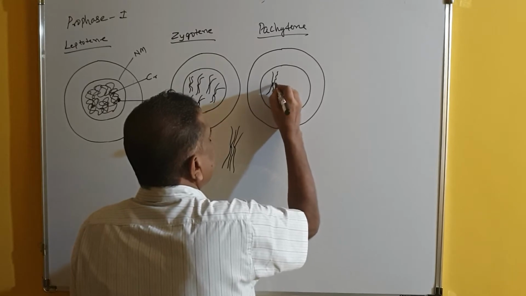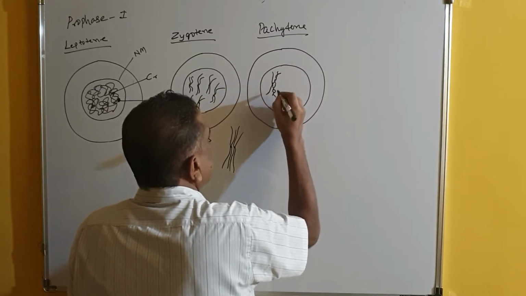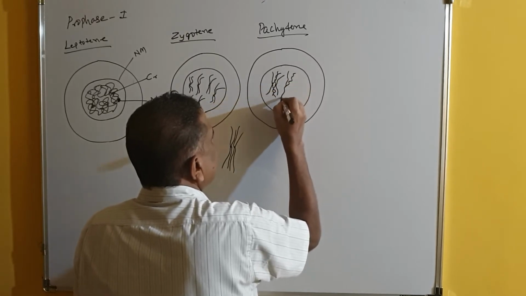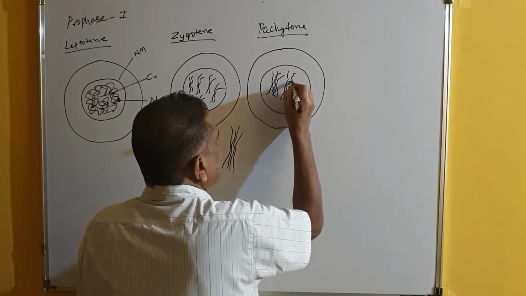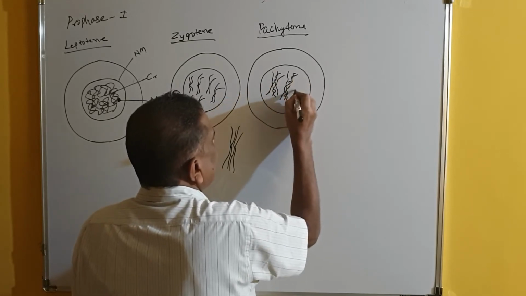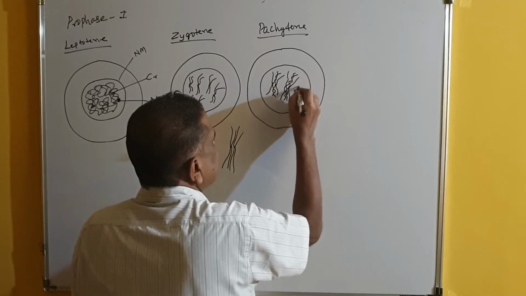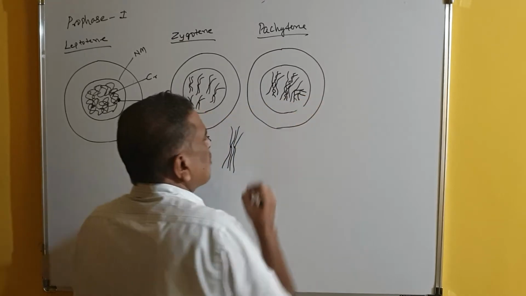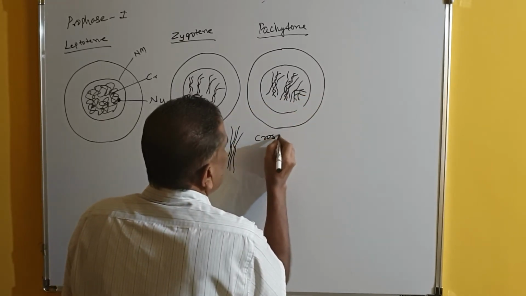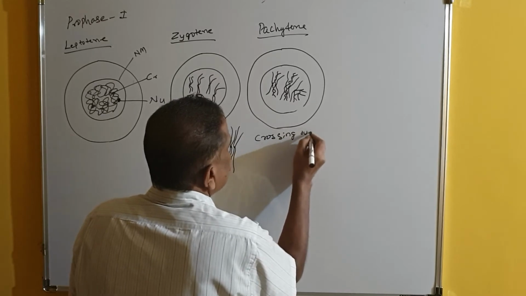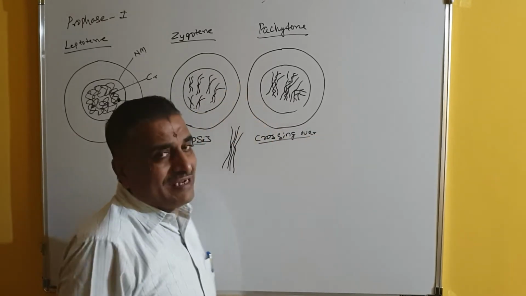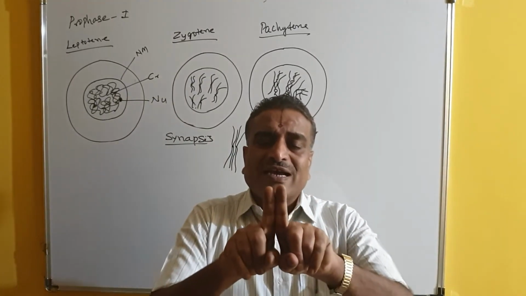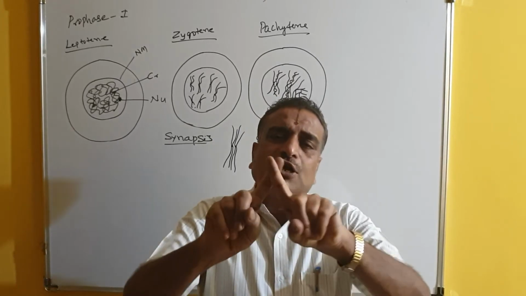Here another, homologous chromosome is present, and they are exchanging their segments, and that is called crossing over. Crossing over takes place in pachytene. Pachytene means when the homologous chromosomes come and pair with each other like this, they cross with each other.